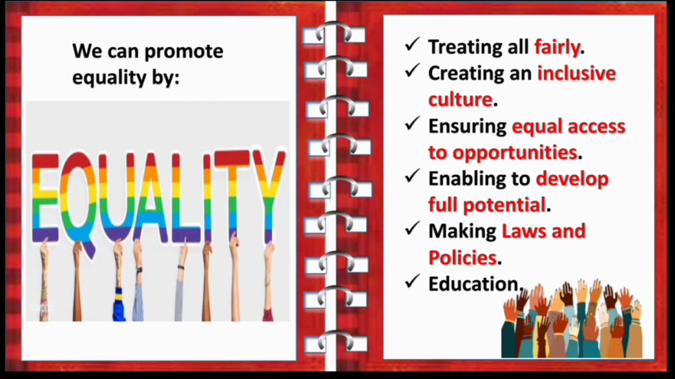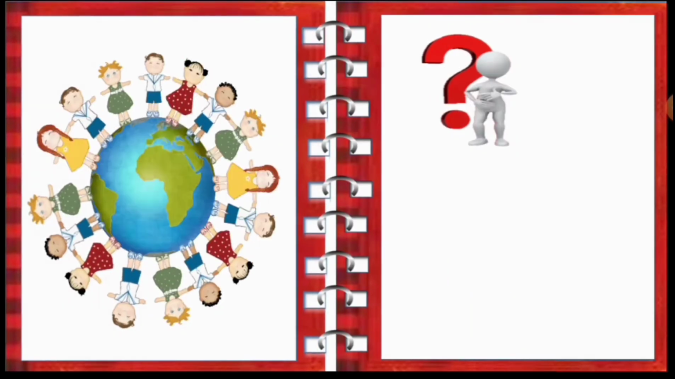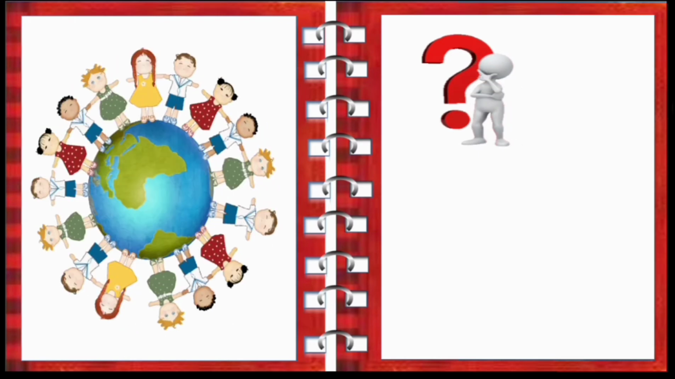Then enabling to develop full potential. Then make laws and policies to ensure that equality prevails in a society. Then education. Education is the foremost thing, and it helps us to create a mindset of treating everyone equally without showing any discrimination. So we have come to the end of the lesson. The main theme or principle in this lesson is that we are all equal and we should treat everyone equally without any discrimination.